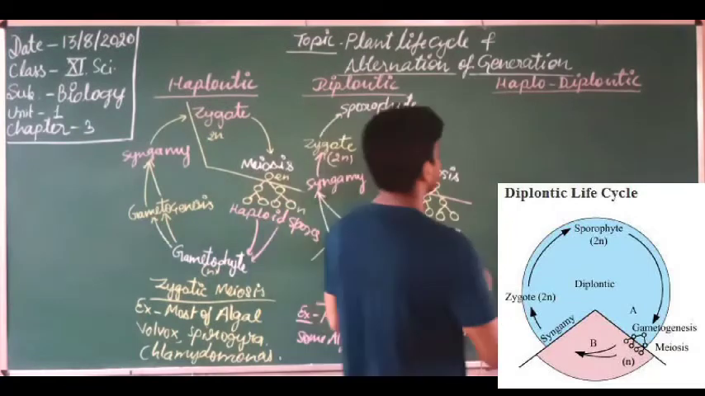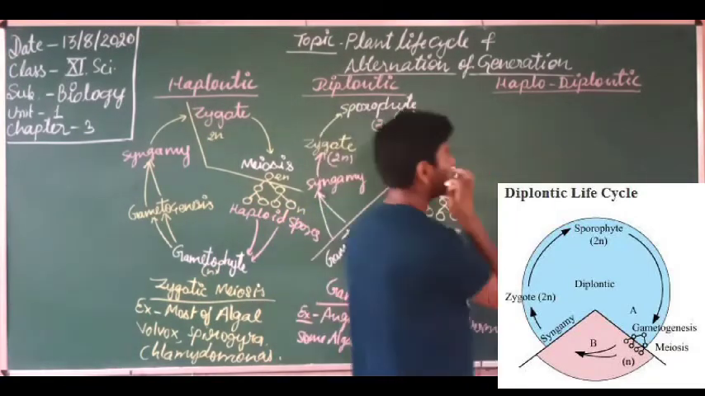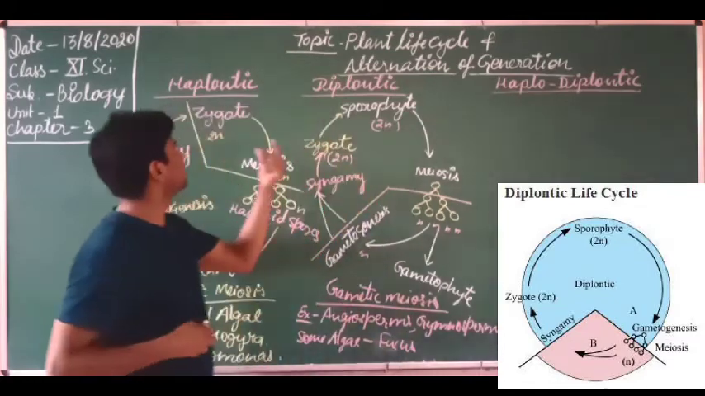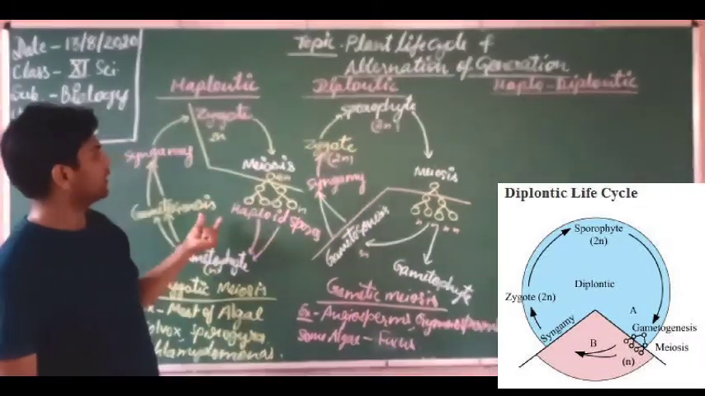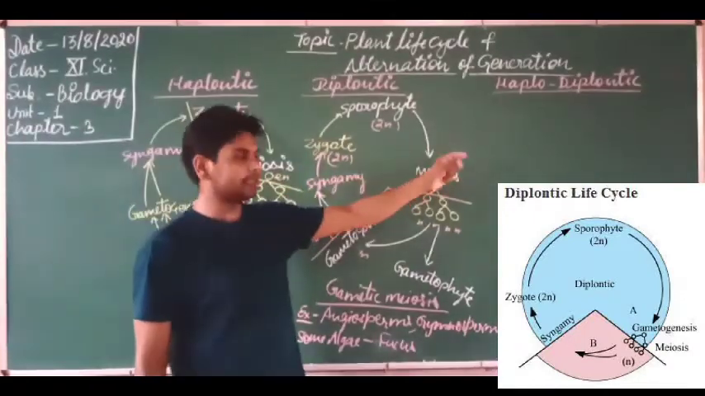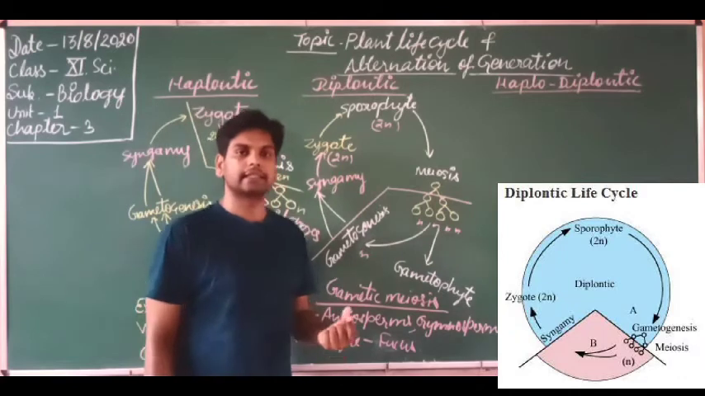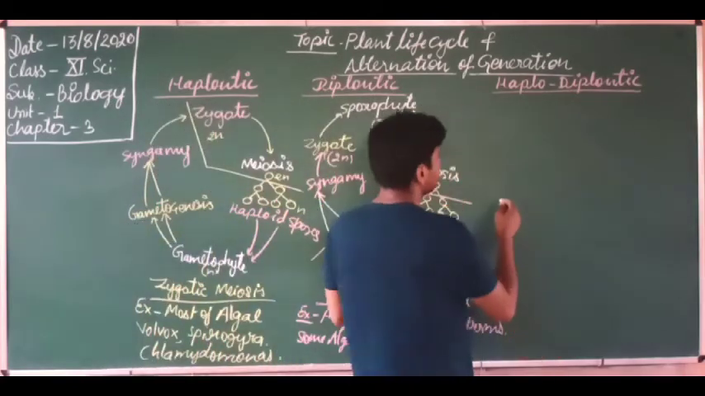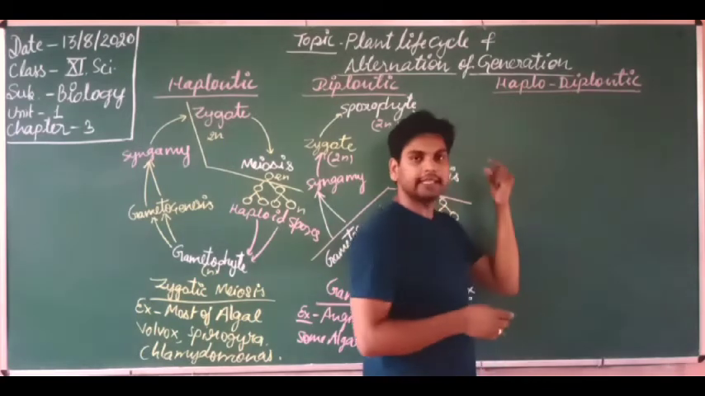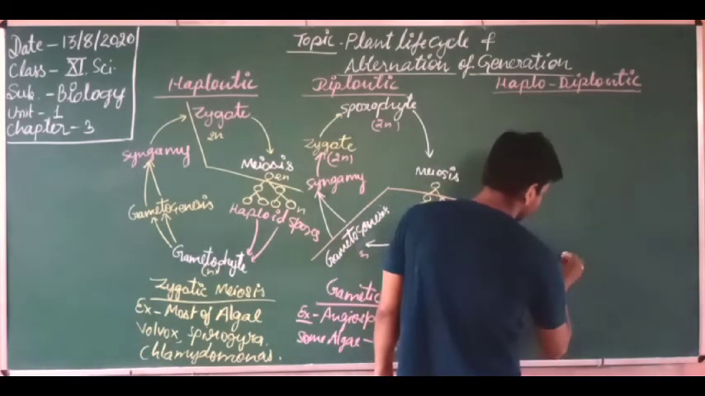Here let's discuss another life cycle, the haplodiplontic life cycle. Dear students, this type of life cycle is the combination of both haplontic and diplontic, because those are separate life cycles, but here both the haploid and diploid exist for equal time, or exist at the same time. It occurs mainly in the bryophytes, and in bryophytes the main plant body is gametophyte.